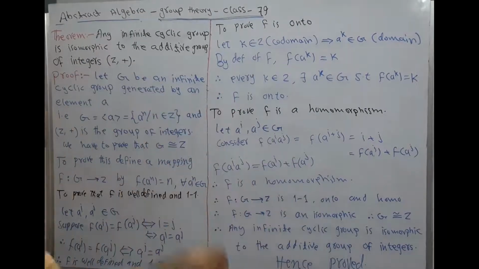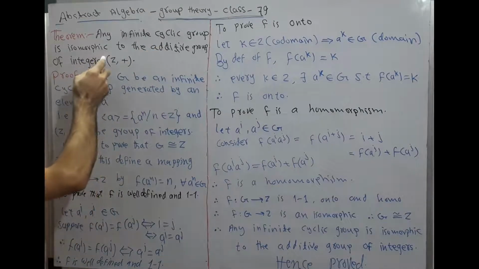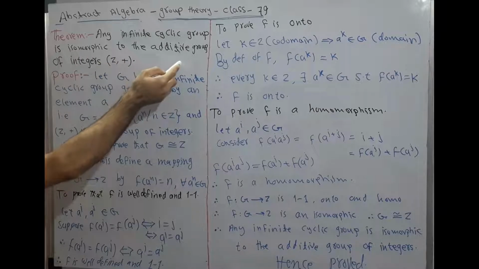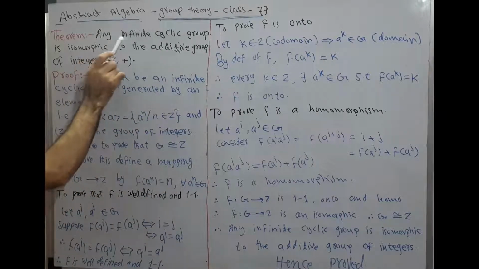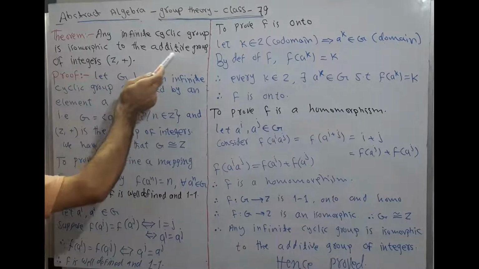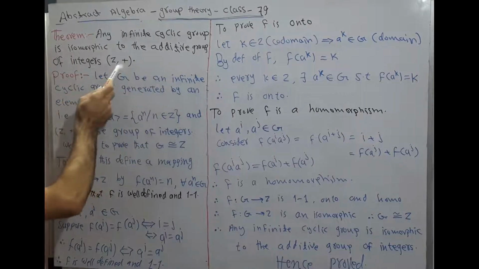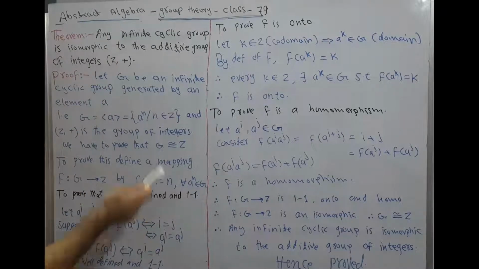In this class, we will prove theorems. First theorem: an infinite cyclic group is isomorphic to the additive group of integers Z with respect to addition. Again, an infinite cyclic group is isomorphic to the additive group of integers Z under addition. We want to prove this theorem.